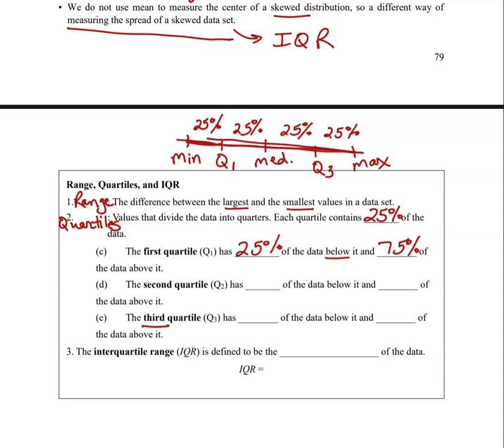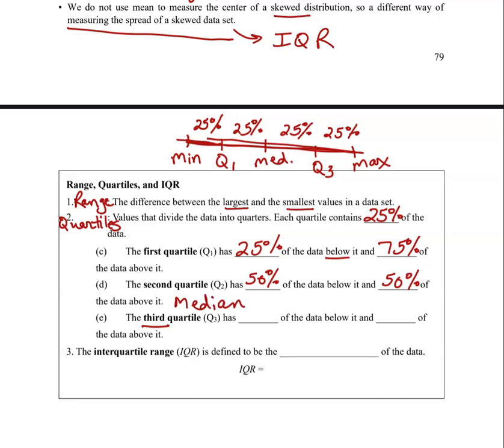The second quartile, Q2, has 50% of the data below it and 50% above it. Now, we don't usually use the term Q2 because what is that really? That's the median, right? Half below and half above. So really we say the median instead of Q2.